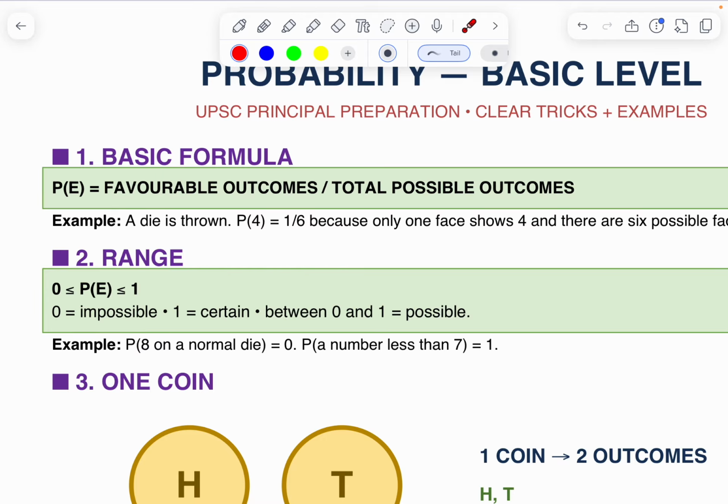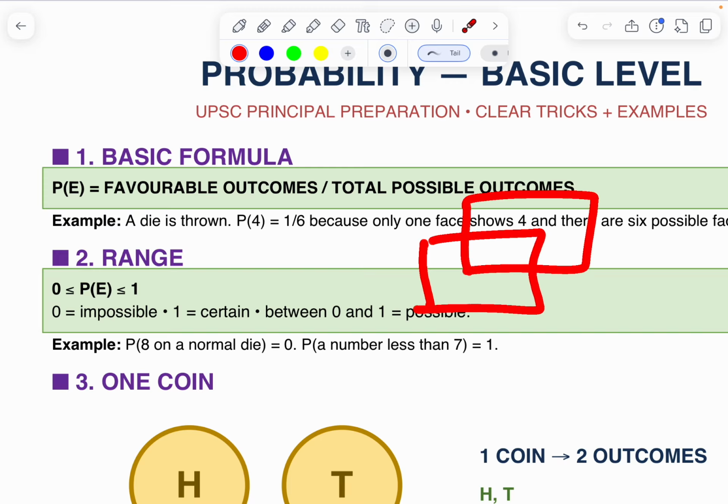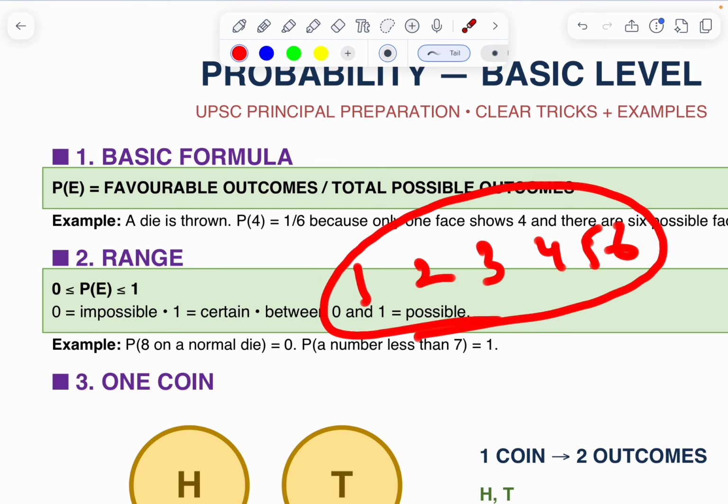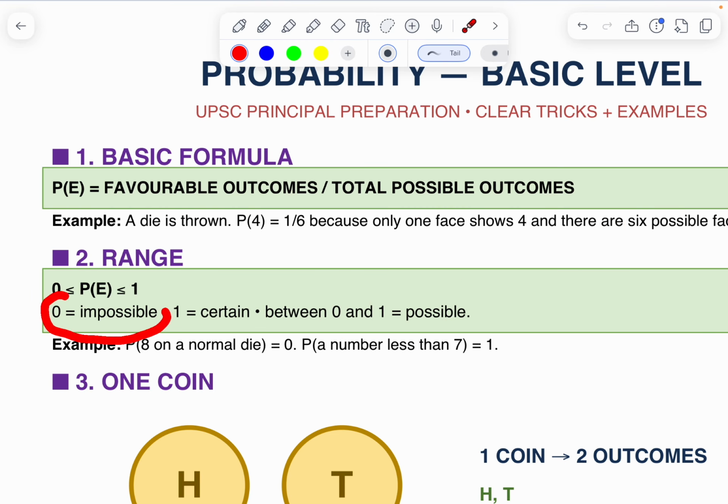I am giving one example. Suppose when you are throwing a dice, you want 8, but in a dice there are only 1 2 3 4 5 6. You want 8, therefore it is impossible.